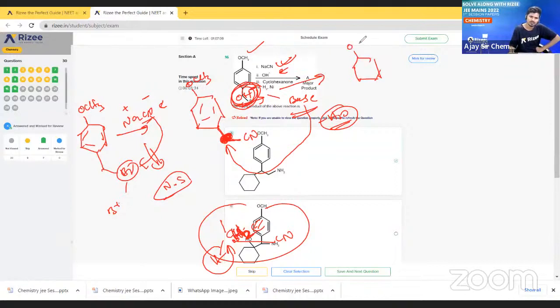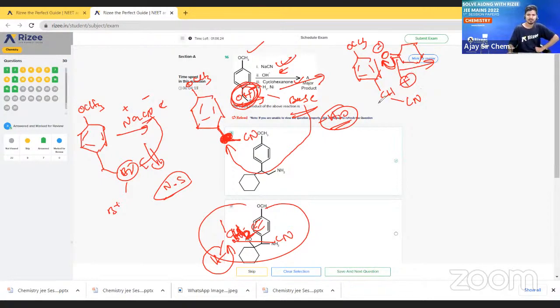Next, here OCH3 is there, and here this CH and CN. Next we have to react with cyclohexanone. What is cyclohexanone? This is the cyclohexanone. So what will happen here? This oxygen is a more electronegative species. It will take electrons from this carbon. This pi bond is partially moving towards this oxygen. Oxygen will get a negative charge, and this carbon will get a positive charge. Clear?